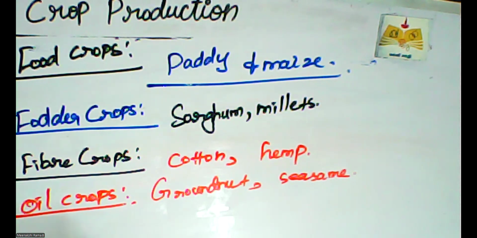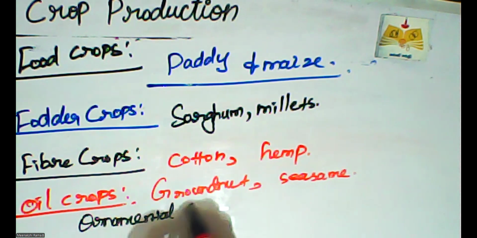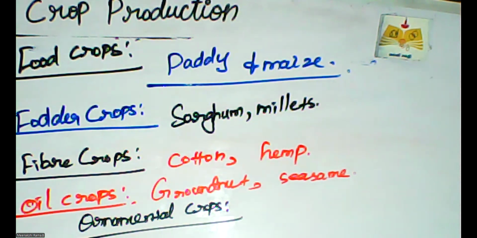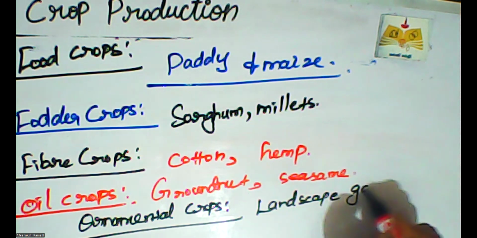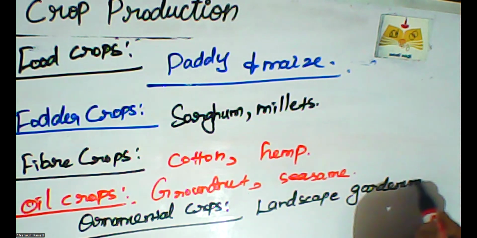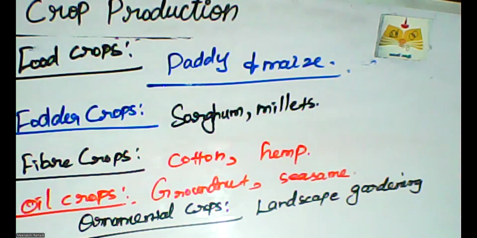And next one is ornamental crops. What are ornamental crop varieties? These are utilized for landscape gardening. For landscape gardening purposes, we want to cultivate the ornamental crops. Examples are crotons and bougainvillea. These are all examples of ornamental crops we maintain for landscape gardening.